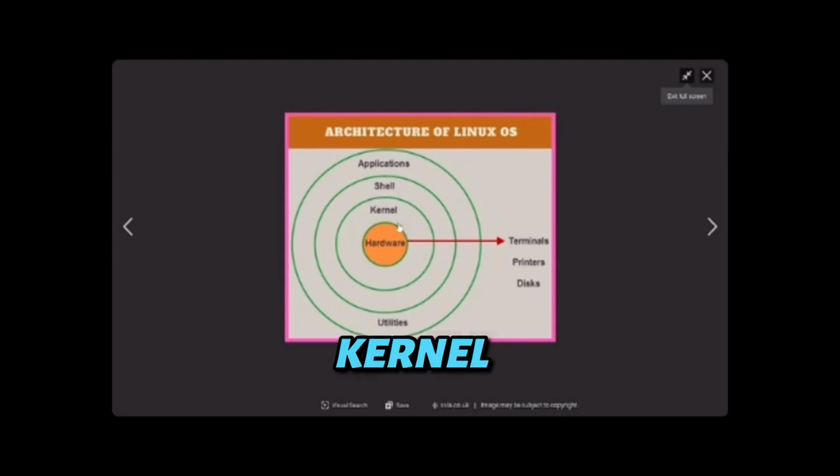Applications, shell, kernel, hardware. The kernel is the system which interacts with hardware. Then it goes to the shell, then to the application. For example, in the kernel, the printer and disks are here. Let me take the example of a mouse.